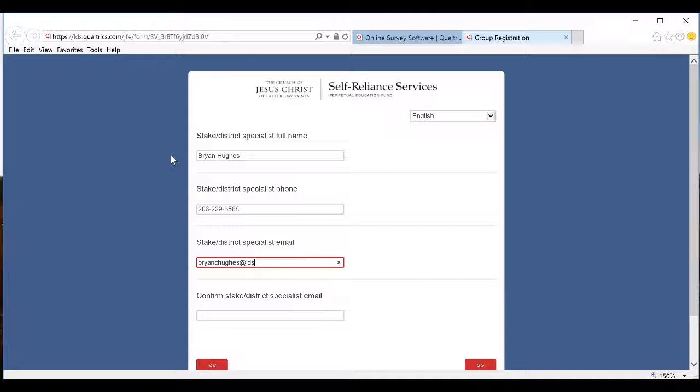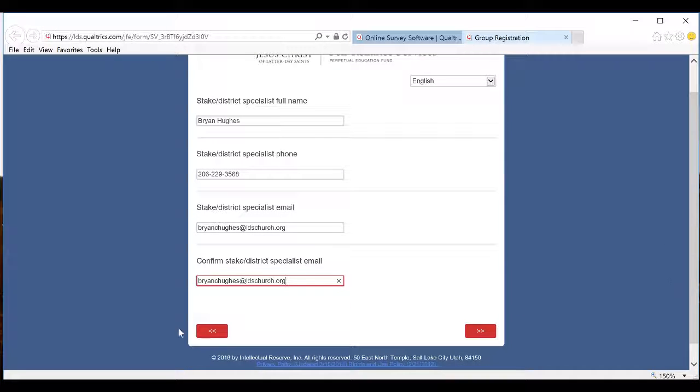Email and confirmation. You also notice these 2 navigation arrows. Please utilize these to navigate forward or backwards throughout this form rather than your browser's navigation buttons. This will ensure that the information passes correctly from page to page.